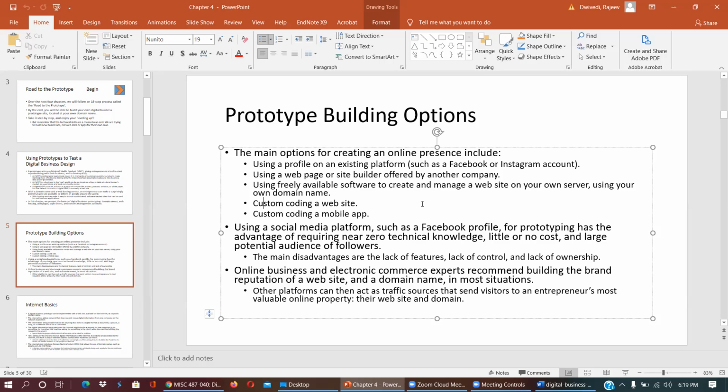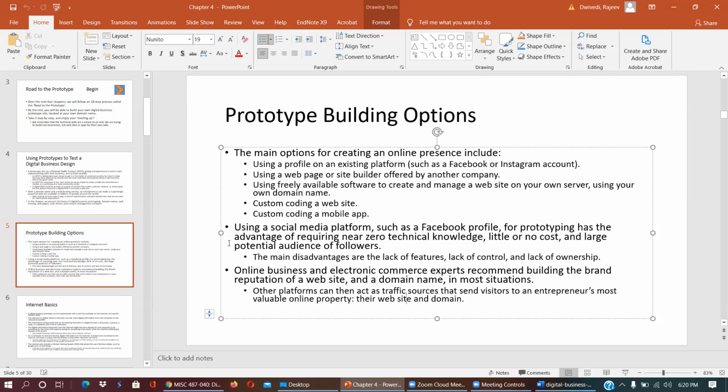Using a social media platform such as a Facebook profile for prototyping has the advantage of requiring zero technical knowledge, little or no cost, and a large potential audience of followers. The moment you create your business or idea on Facebook, the people in your network can have access, and they will be your first customers, your first responders.